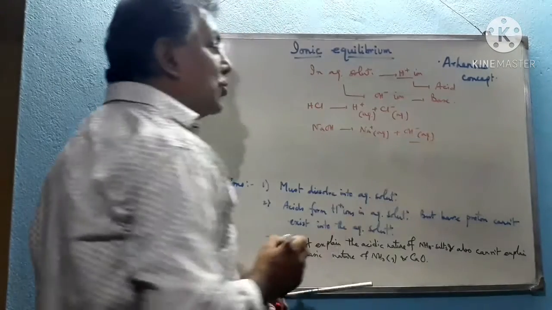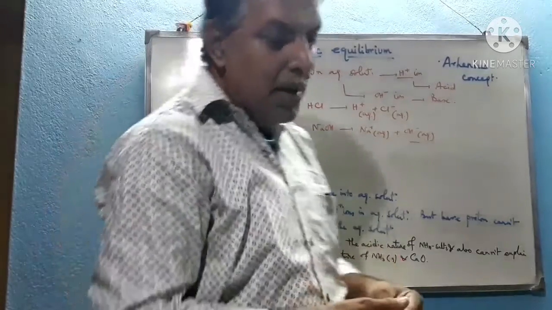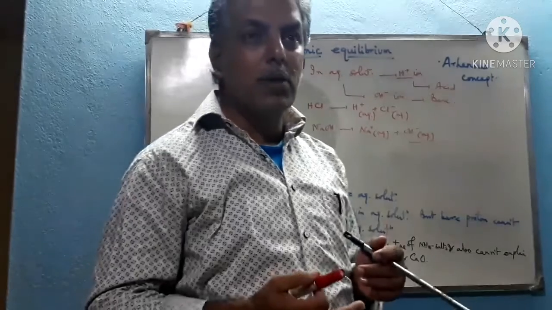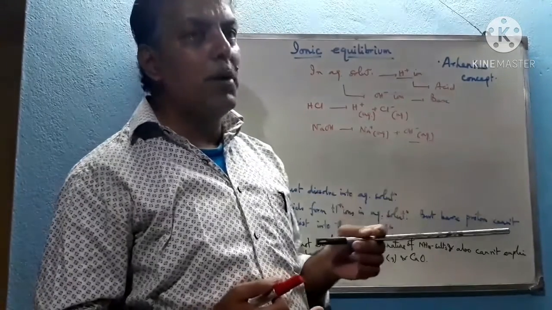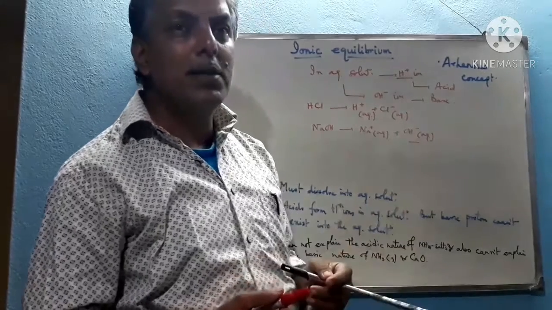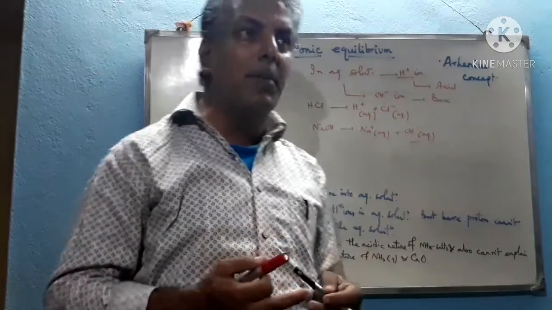So we can say that sodium hydroxide is a base. We know that more than 80% of such compounds, their acidic and basic property can be explained on the basis of the Arrhenius concept, but there are some limitations.